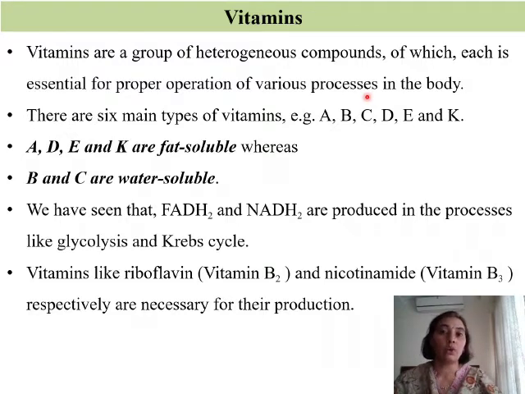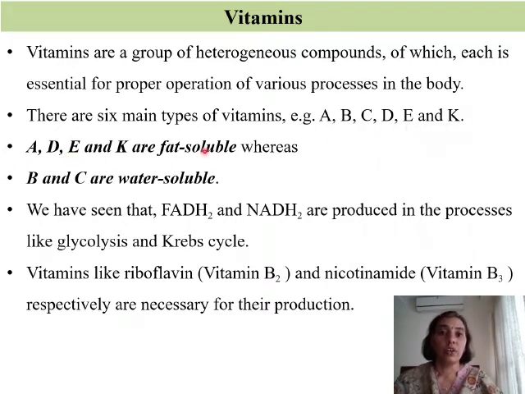So though they may be micronutrients, they are required by the body on a daily basis, and the main function of vitamins is to build up a strong immune system, and it even plays an important role in blood clotting. Vitamins are obtained from various fruits, vegetables, and even nuts. So vitamins are extremely essential for the body. There are 6 main types of vitamins, that is A, B, C, D, E and K.